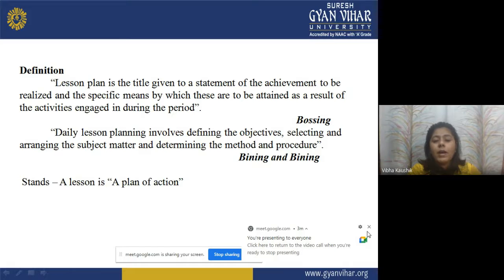Lesson plan is a plan of action, means we will do in the teaching learning process as per the plan which we have made.